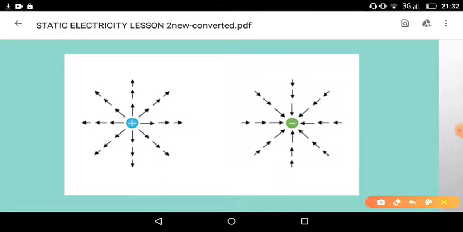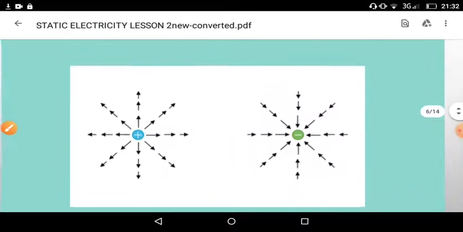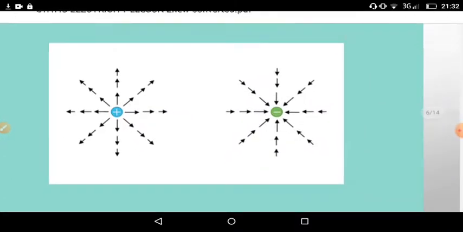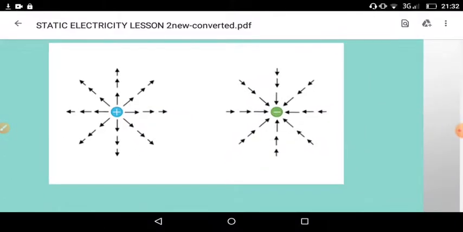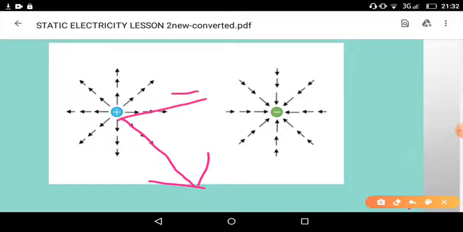So in what direction is the unit positive charge moving? This is the direction. The unit positive charge moves away from the external positive charge. This Q naught value should be 1 and positive. This is the reason why it is called the unit positive charge.